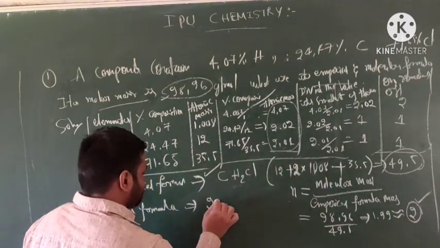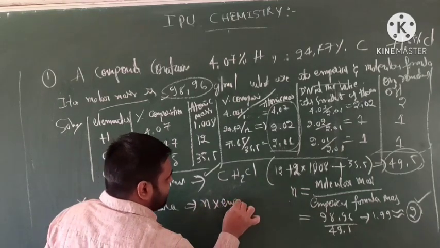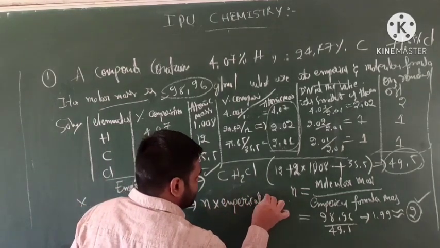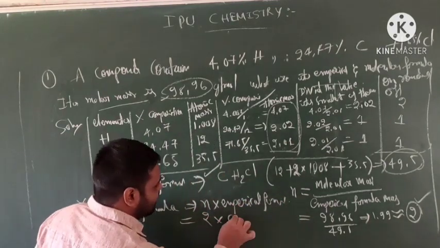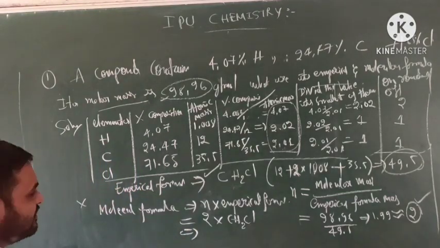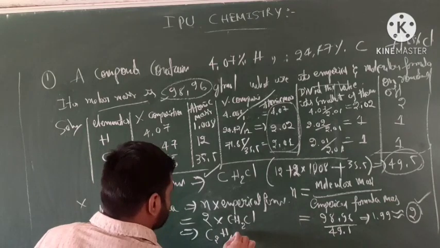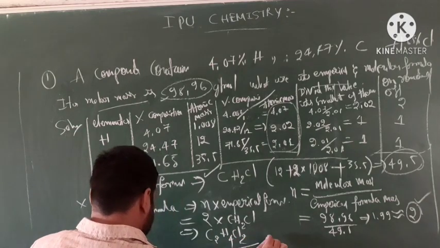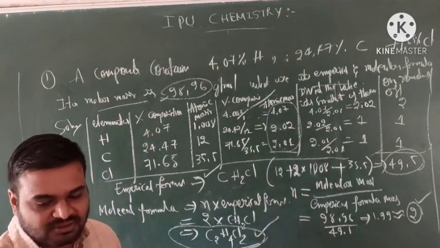So the molecular formula is n into the empirical formula. So n is 2, empirical formula CH2Cl. Then you write the formula: C2H4Cl2. This is the molecular formula of this compound.